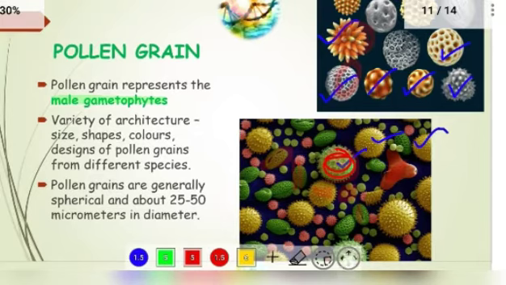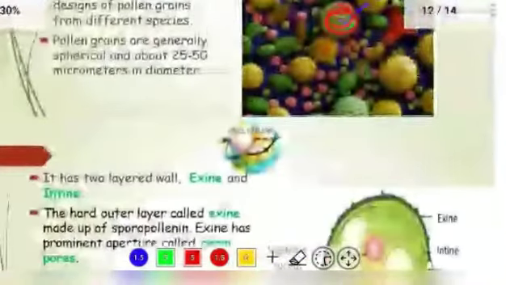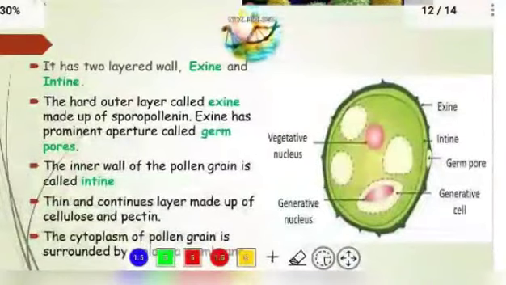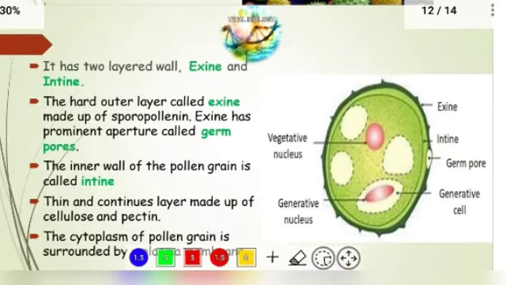Let us move on to the next slide, the pollen grain. Until now I told you that the shape, size, style and colors differ in different species. Now let us see the expanded structure.